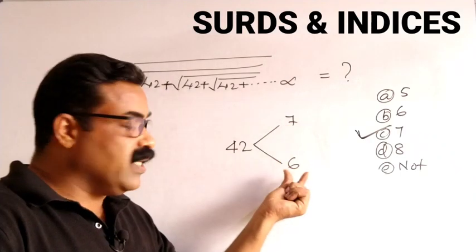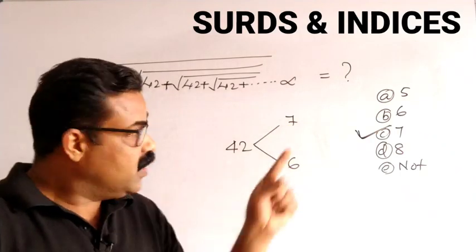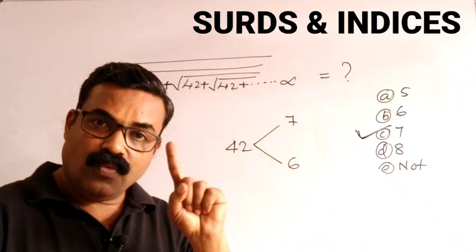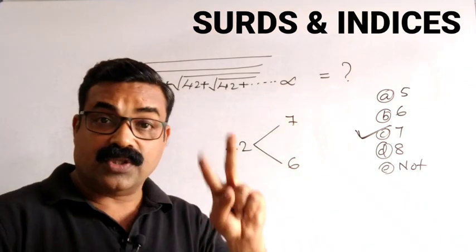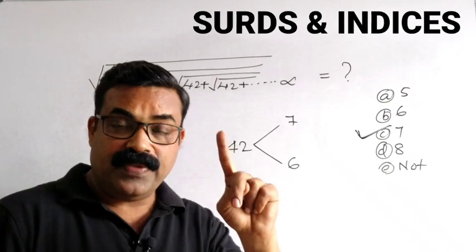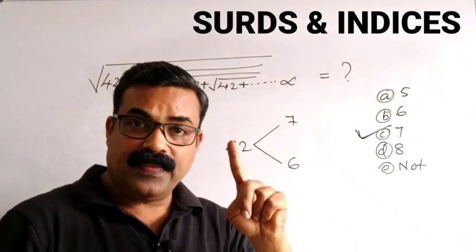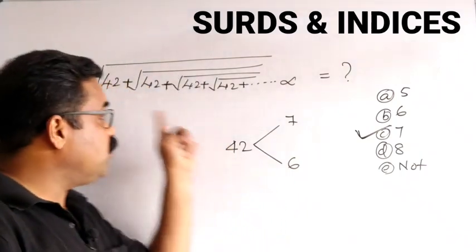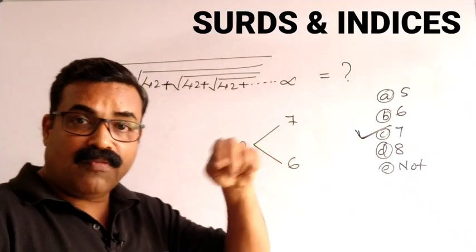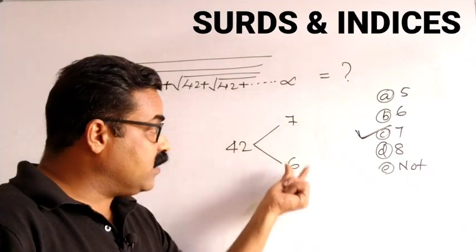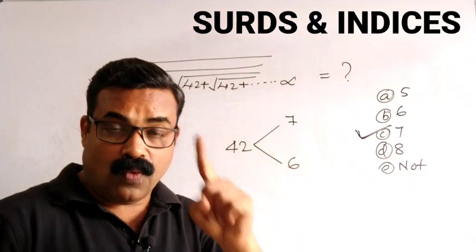So 7 and 6 are the two factors. The difference between 7 and 6 is 1. So that step is also over. So 2 steps we have completed. What is the first step? Ensure that the series is up to infinity. And what is the second step? Take two factors whose difference is 1.